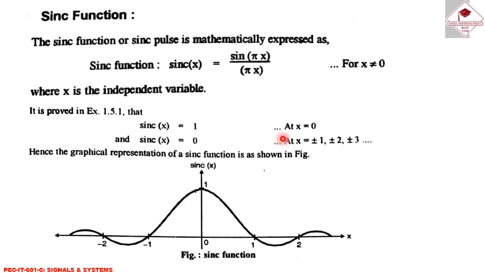And next is the sinc function. The sinc function is mathematically expressed as sinc(x) equal to sin(pi x) divided by pi x for x not equal to 0, where x is the independent variable. So we can write sinc(x) is equal to 1 at x equal to 0, and sinc(x) is equal to 0 for x equal to plus or minus 1, plus or minus 2, plus or minus 3, and this type of shape of the sinc function we can obtain.